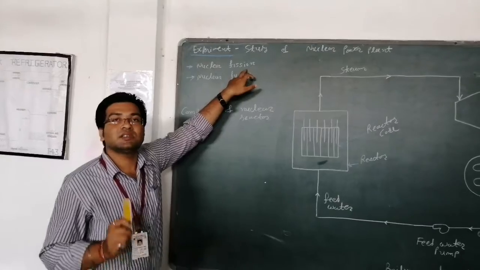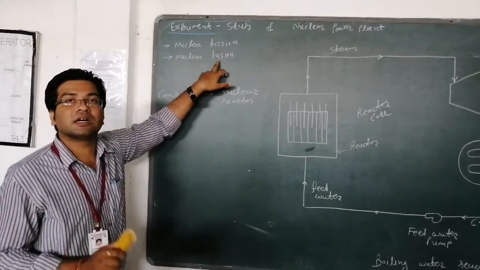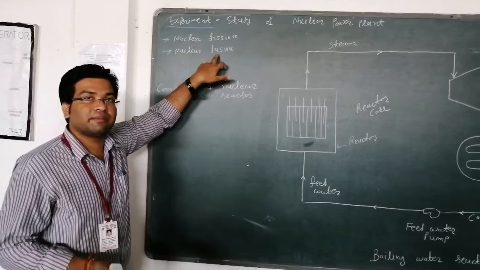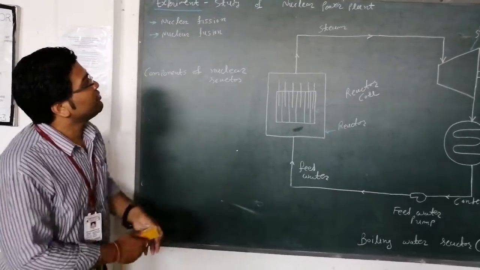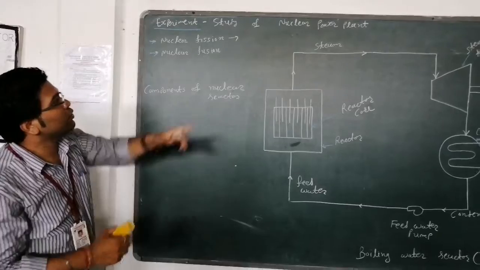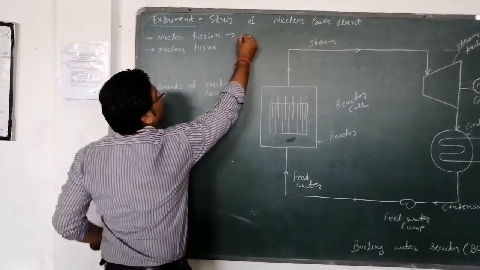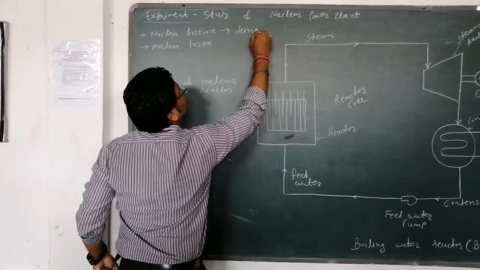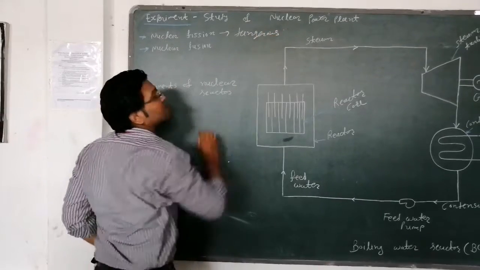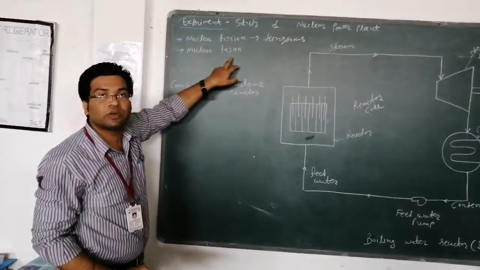Nuclear fission occurs at room temperature, whereas nuclear fusion occurs at a higher temperature. In nuclear fission, the radioactive material generated is more compared to nuclear fusion, so nuclear fission is very dangerous. So this is the basic difference between nuclear fission and nuclear fusion.